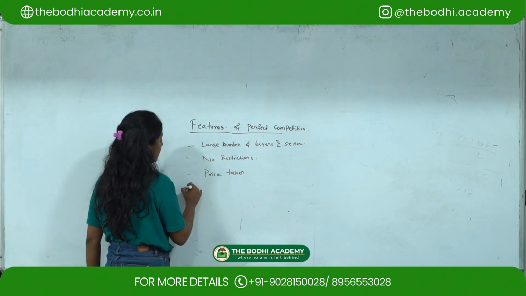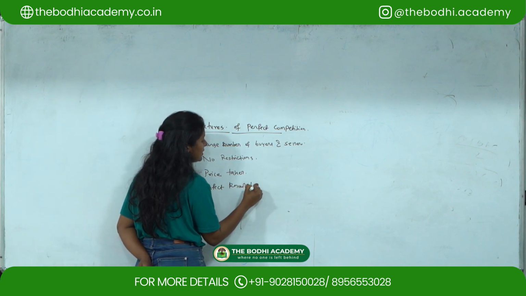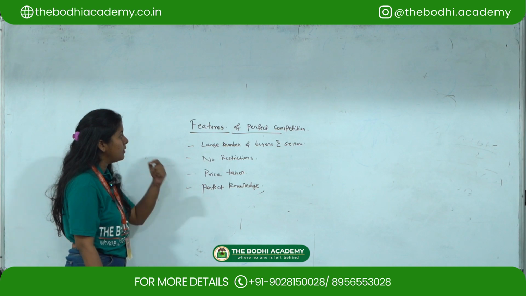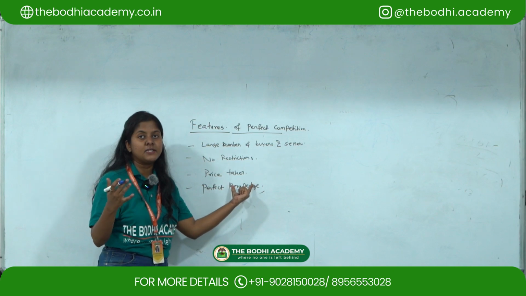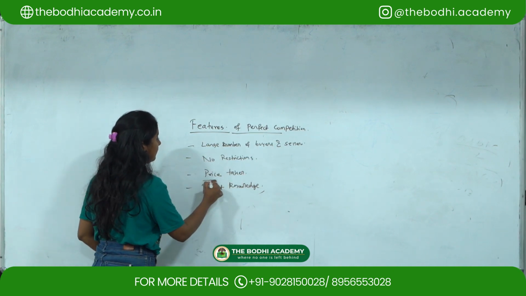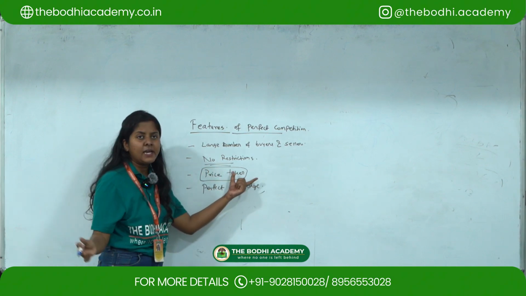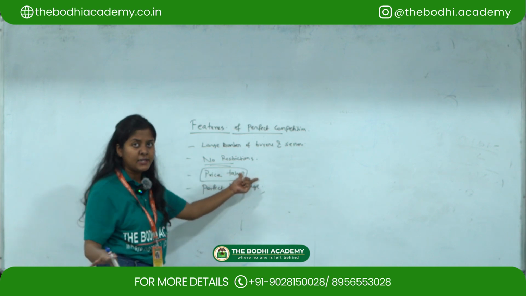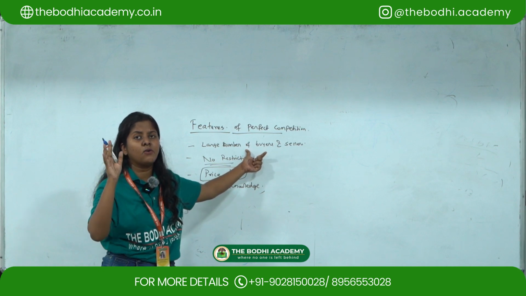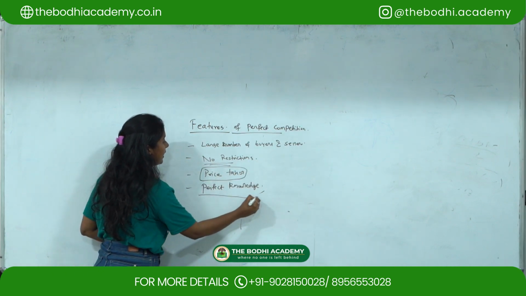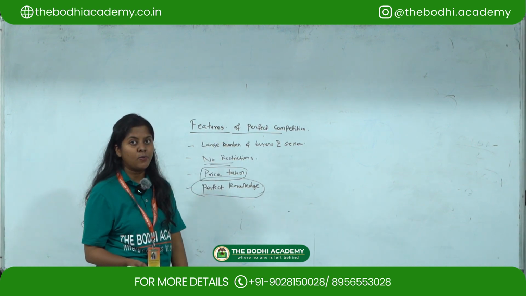Buyers and sellers have perfect knowledge, and they sell a homogeneous product, as we saw earlier. Anytime they can enter the market, and anytime they can exit. All these buyers and sellers have perfect knowledge about the prevailing prices of the particular commodity. So this is with regards to perfect competition.